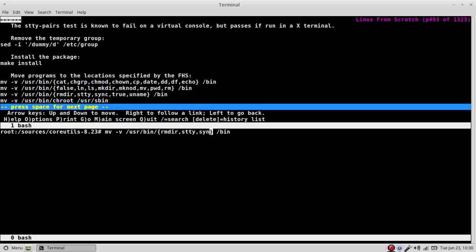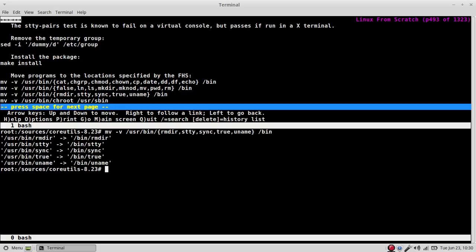stty sync true. uname to bin. Move user bin chroot to user sbin.